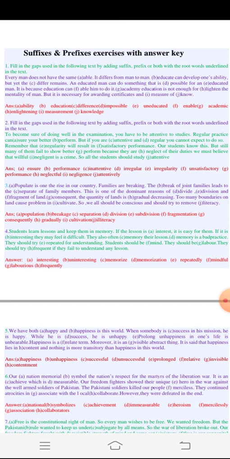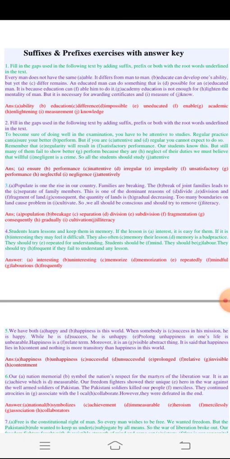Remember that regularity will result in satisfactory performance. Irregularity will result in unsatisfactory performance. So F would be unsatisfactory. Our students know this, but still many of them fail to show better. So here it will be a noun, better performance, because they are neglectful of their studies.